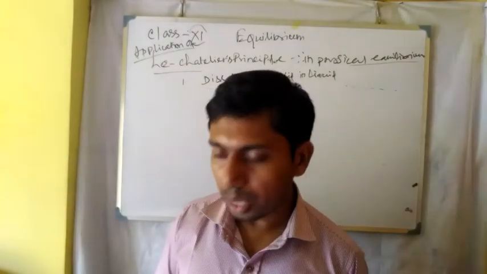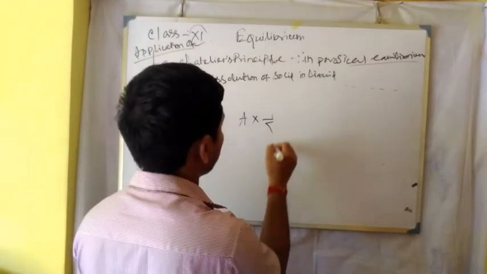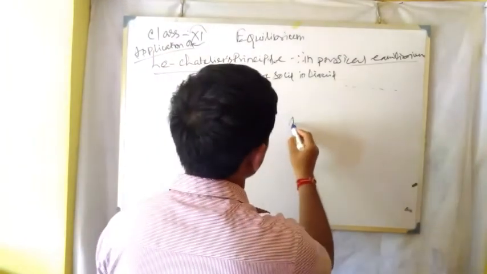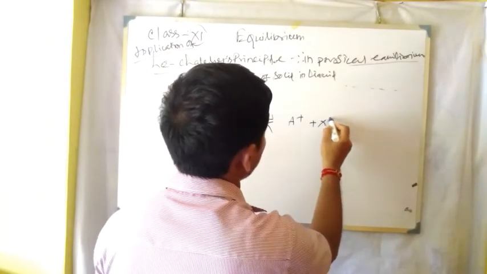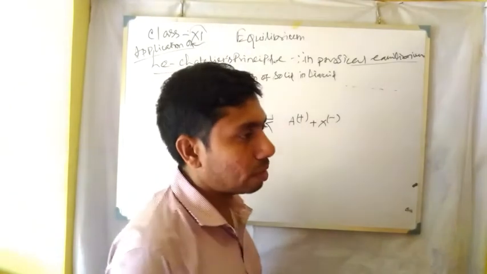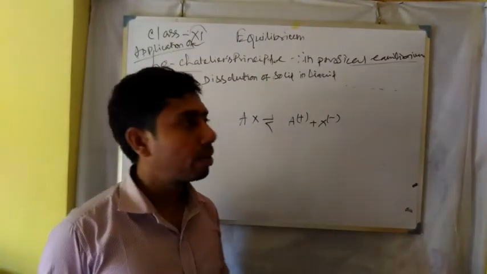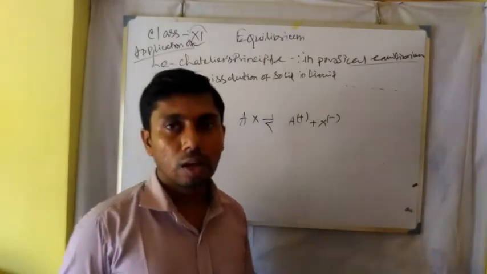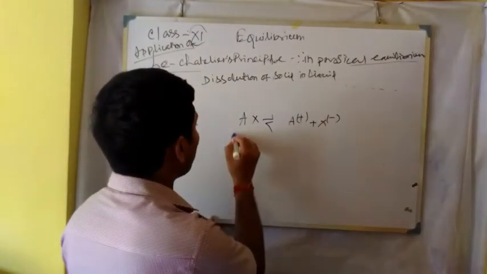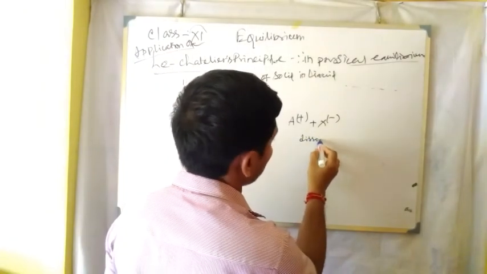Suppose AX is an electrovalent compound. When it dissociates, it produces A plus and X minus. So in the solvent medium, it has equilibrium with the solvent molecules. That is, it is the pure component and it is the dissociated part.